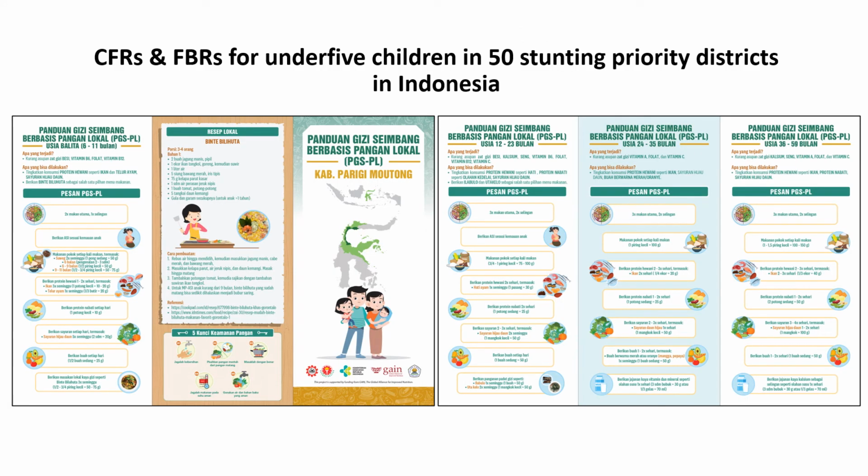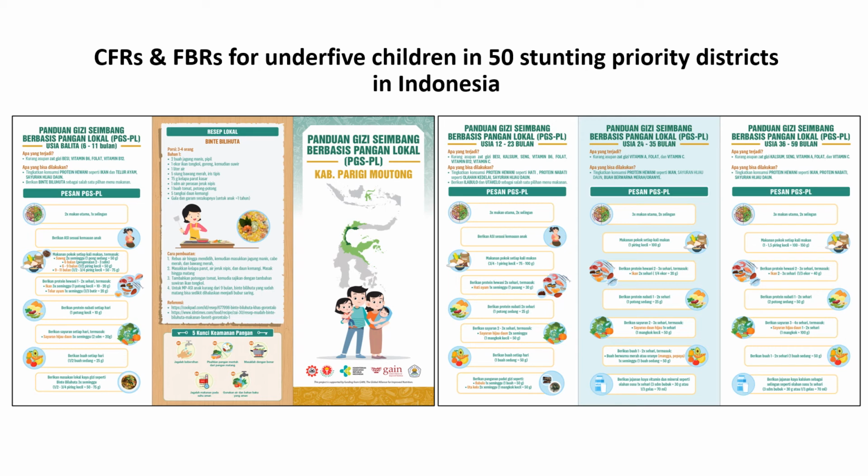So once you have developed this, then you can make your IEC materials. An example here is for under 5 children in the stunting priority district. Together with our academic partners, including UNDIP, we developed the GFR for under 2 and FBR for 2 to 5-year-old children.